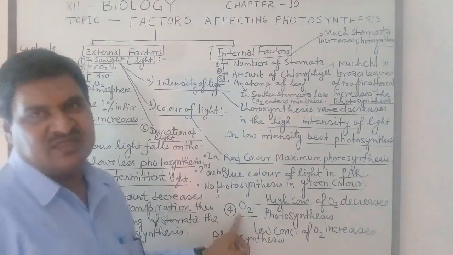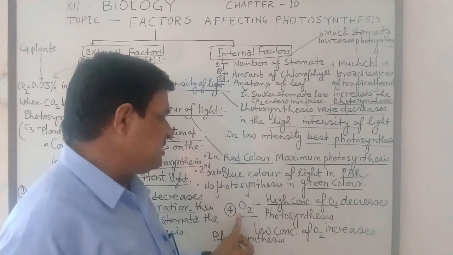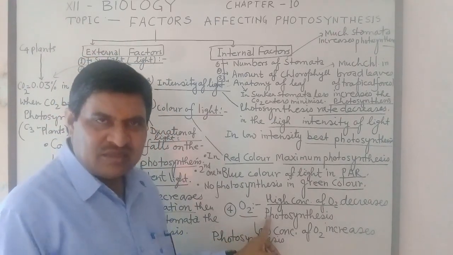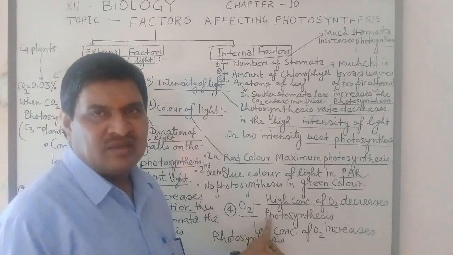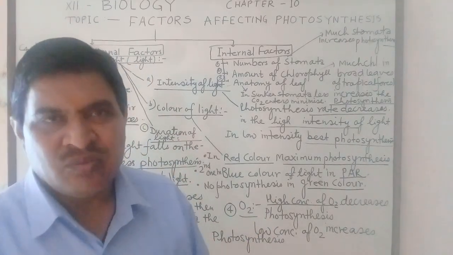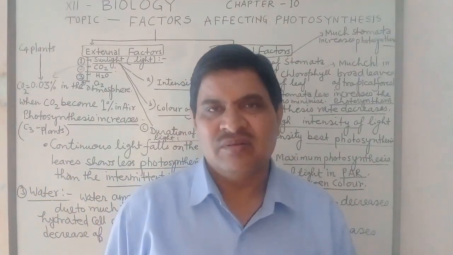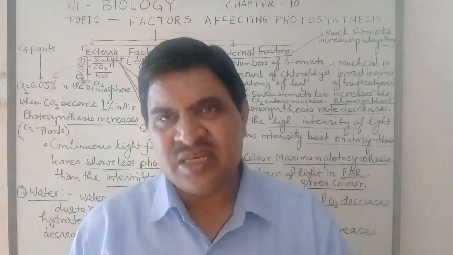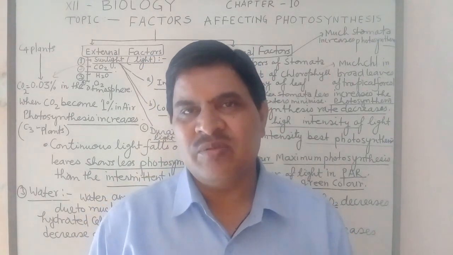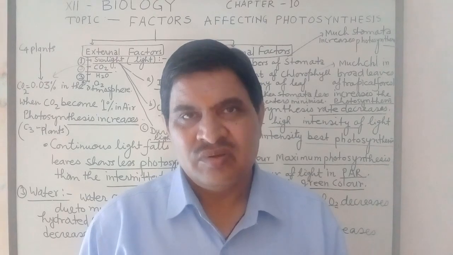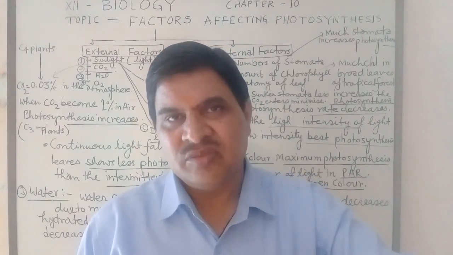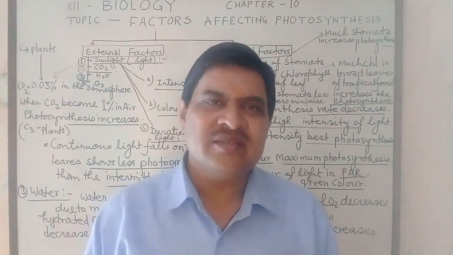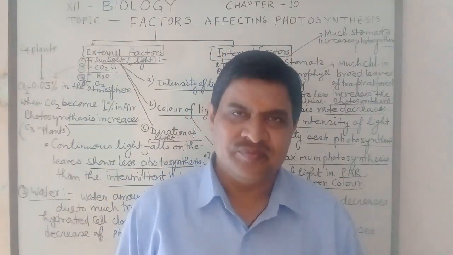And fourth one, oxygen. At high concentration of oxygen, photosynthesis decreases because RUBP, ribulose 1,5-biphosphate, changes into the PGA in the presence of enzyme Rubisco, and at that time when carbon dioxide combines with the RUBP, Rubisco acts as carboxylase type of enzyme.